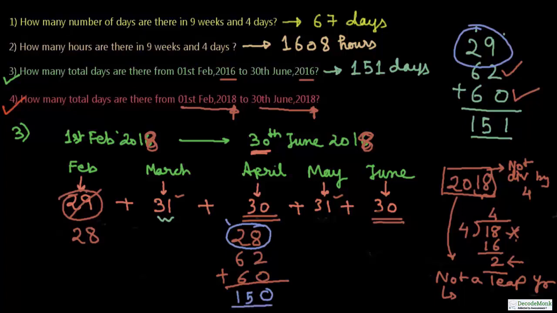So 150 days. You see the number of days from 1st February 2018 to 30th June 2018 is 1 less than the same period calculated for the year 2016. Why? Because the difference is only in the number of days during February. In 2016 it was 29, and in 2018 it is 28. So the answer to this question is 150 days, only due to one lesser day during February 2018.